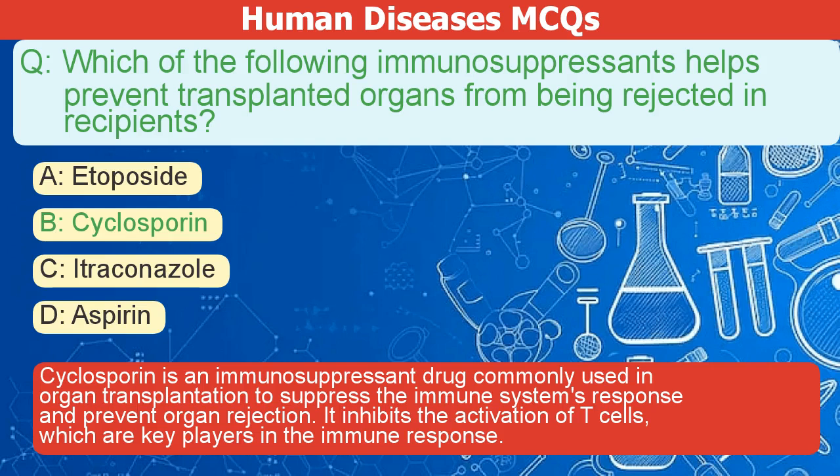Cyclosporin is an immunosuppressant drug commonly used in organ transplantation to suppress the immune system's response and prevent organ rejection. It inhibits the activation of T cells, which are key players in the immune response.